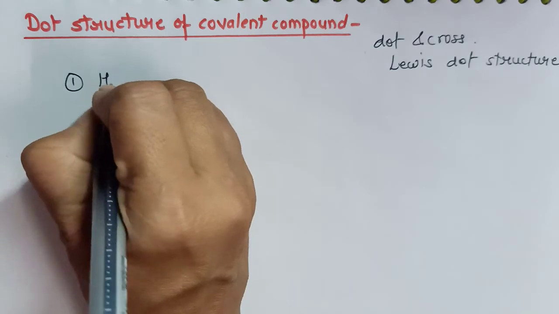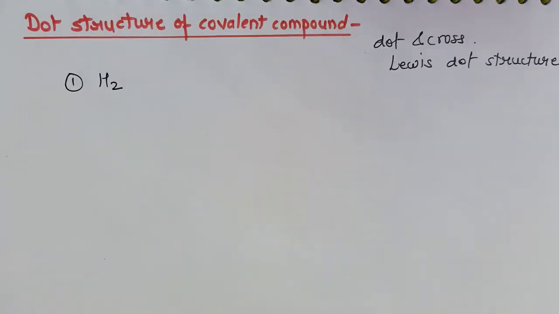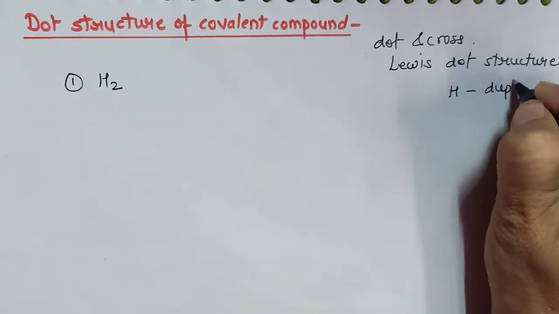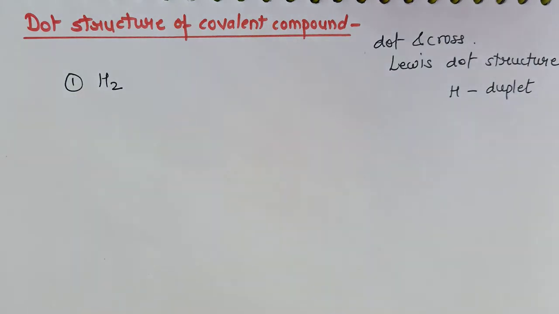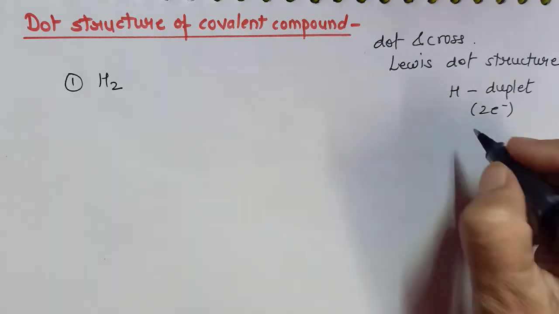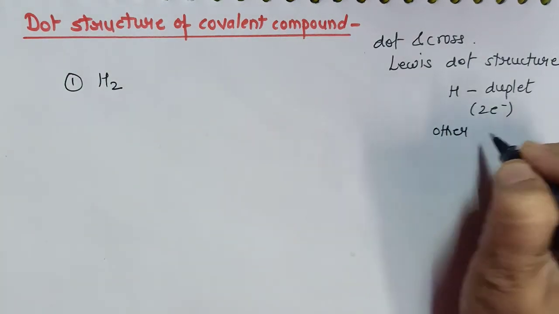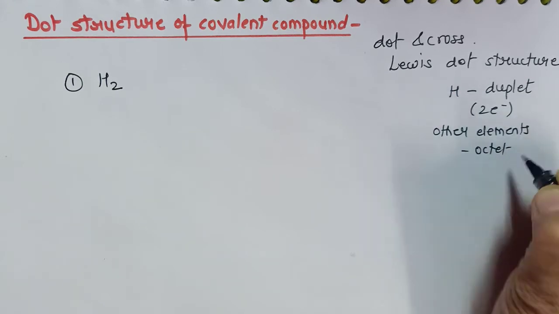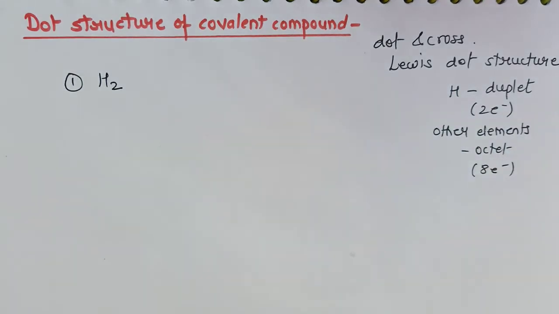The first one, hydrogen. To draw the Lewis dot structure, we have to remember one very basic rule, that hydrogen always wants to complete its duplet. That means 2 electrons in the outermost orbital, and all other elements want to complete their octet. That means 8 electrons in their outermost shell.